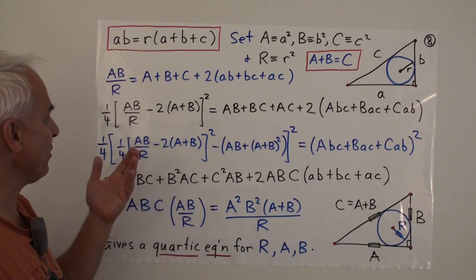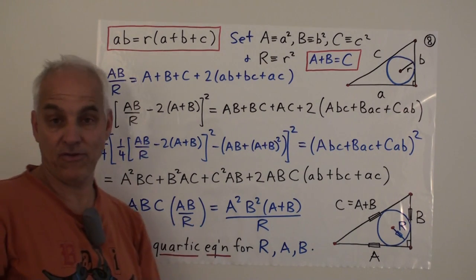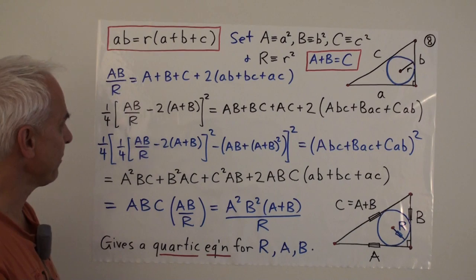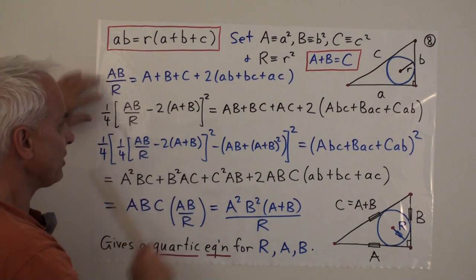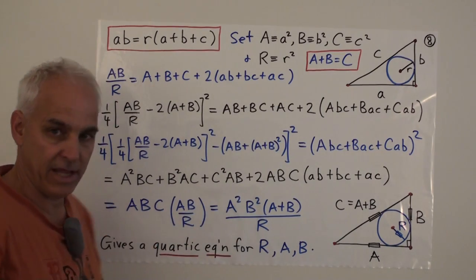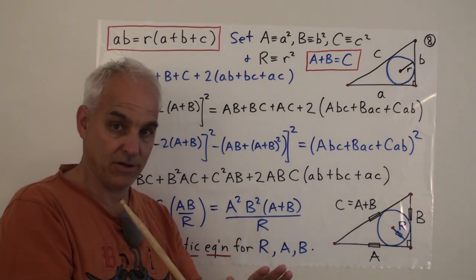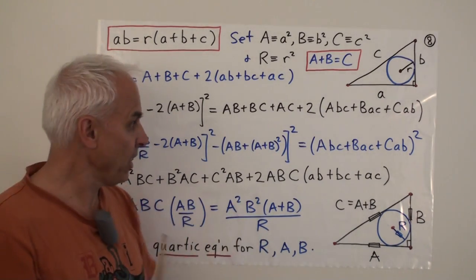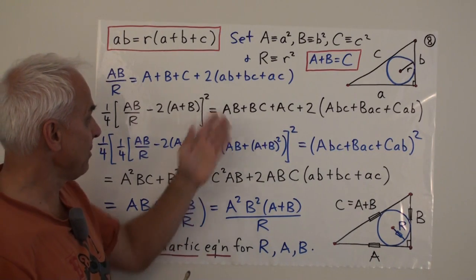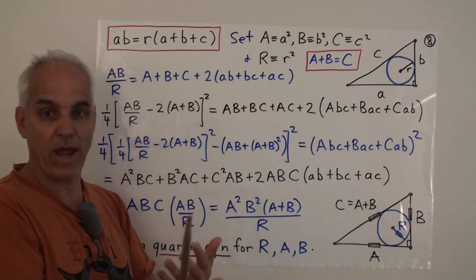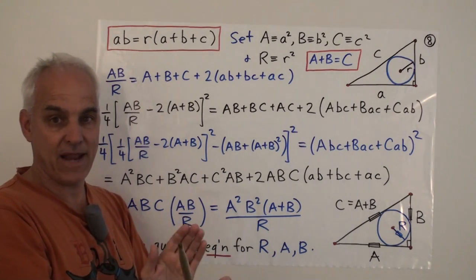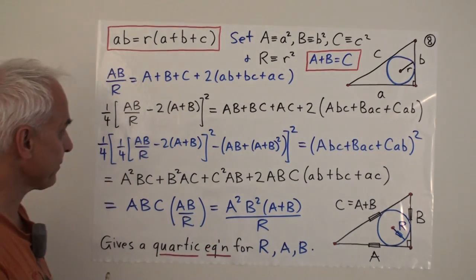You need to know how to square A plus B plus C. That's what we're doing. Okay, so we're happy with the capitals. We're not so happy with the little letters. We're trying to get rid of the little letters, but still have a true relation. So our strategy is we're going to put all the capitals on one side, and then we're going to square the side that has the little letters.